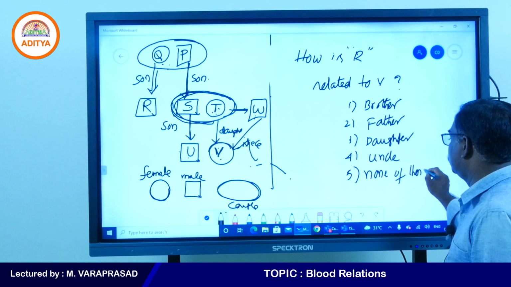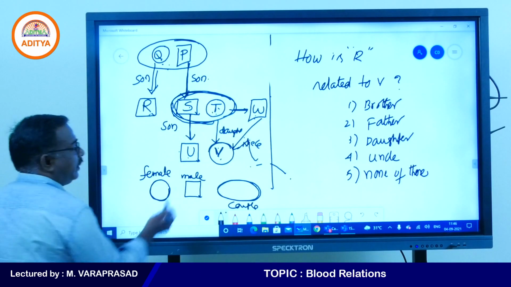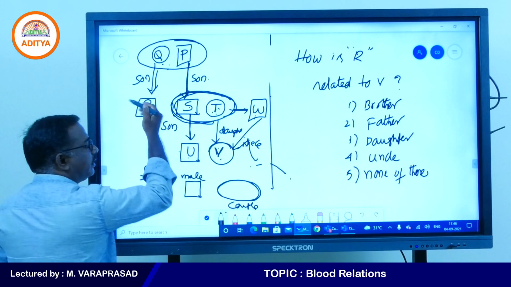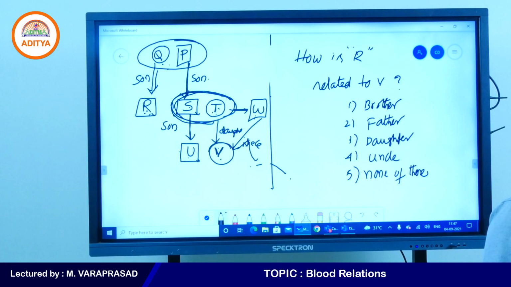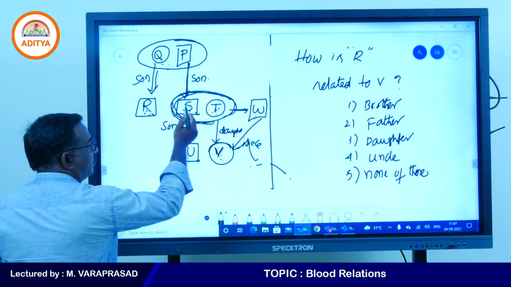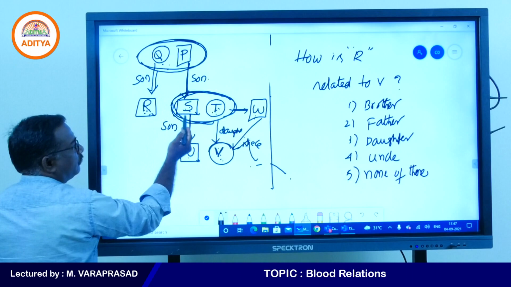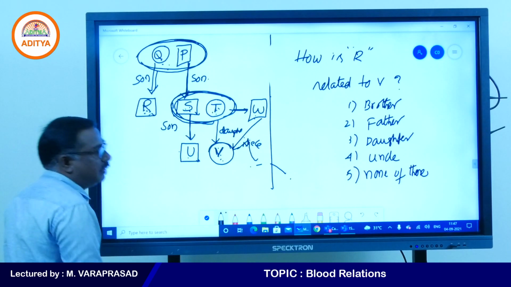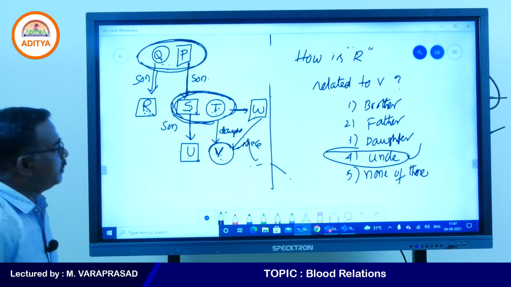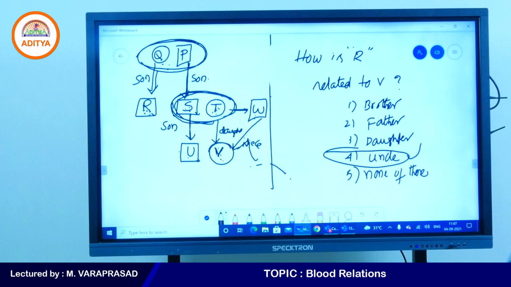Yes, my students, which answer will you get? How is R related to V? Yes, my father's brother. See, V's mother, V's father. Father's brother, because these two are sons of this pair. So father's brother we can call uncle. Fourth option is 100% correct. But suppose paternal uncle is in the options, that also we can write.